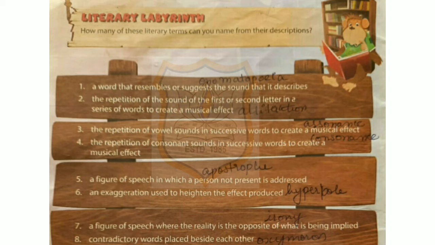Answer is consonance. Fifth one, a figure of speech in which a person not present is addressed is apostrophe. Sixth one, an exaggeration used to heighten the effect produced. The answer is hyperbole. Seventh one, a figure of speech where the reality is the opposite of what is being implied. Answer is irony. Eighth one, contradictory words placed beside each other. The answer is oxymoron.